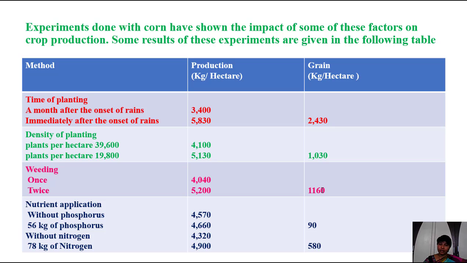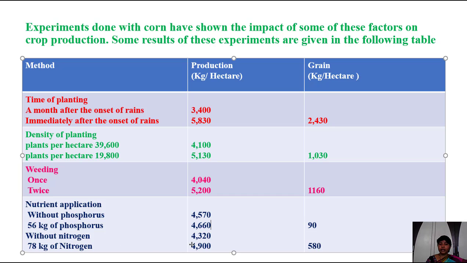Okay children, in the nutrients application, those who do not apply phosphorus to the corn plants got 4,570 kgs per hectare. When 56 kgs of phosphorus per hectare, 2.5 acres, was applied, crop production is 4,660 kgs. So 90 kgs is the difference here.